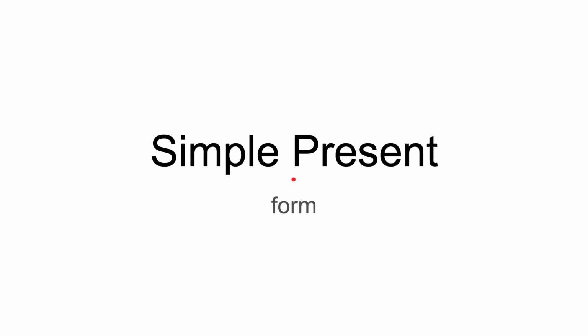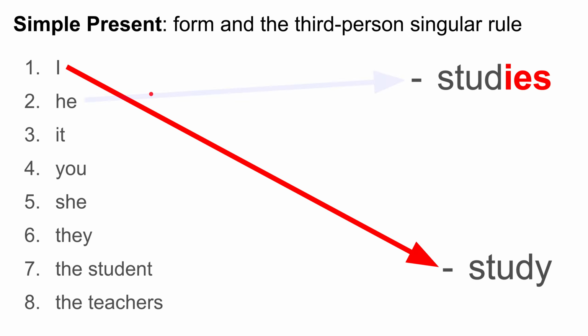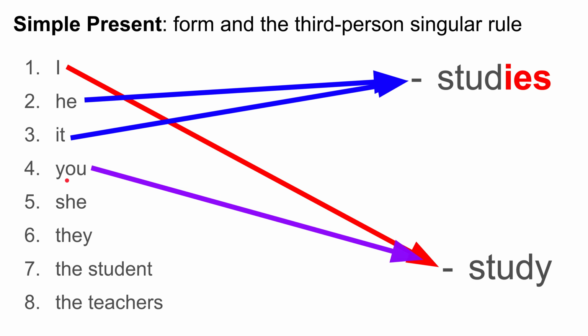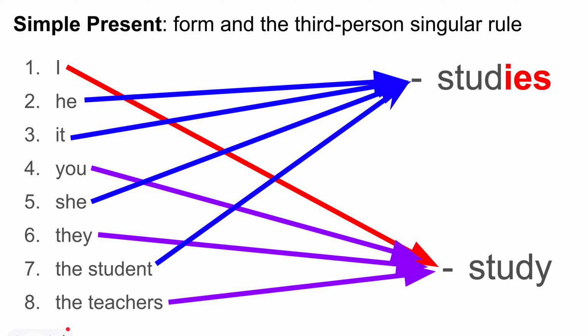Let's talk about form now, and let's talk about third person. What is third person? Let me show you some examples. Here I have two verbs, studies and study. They're both the same verb, but study ends with a Y, and studies has the IES. So I say I study, he studies, it studies, you study, she studies, they study, the student studies, the teachers study.